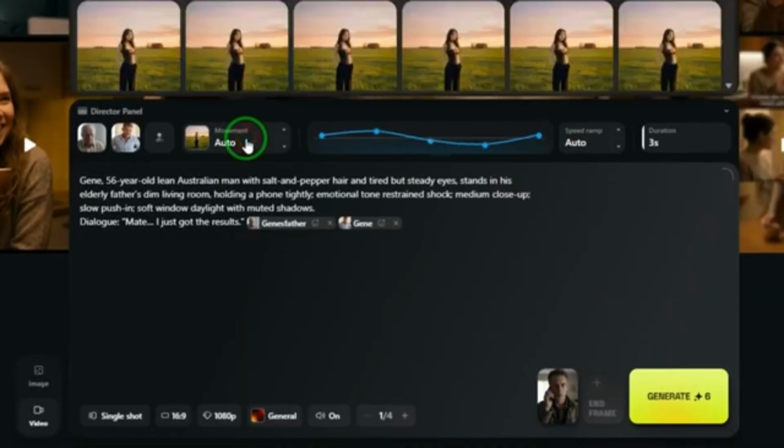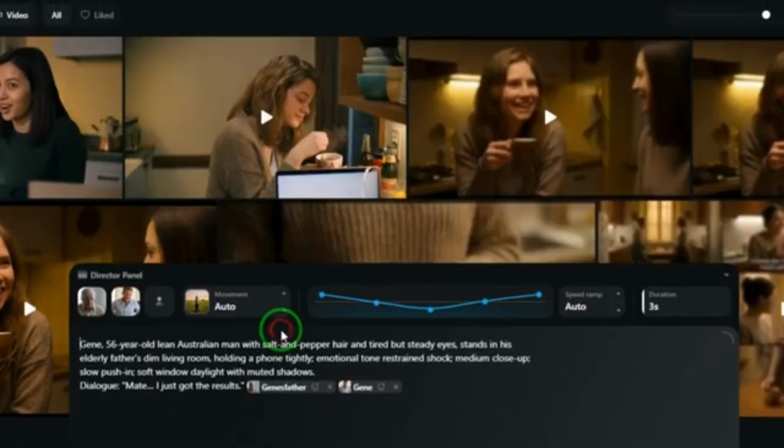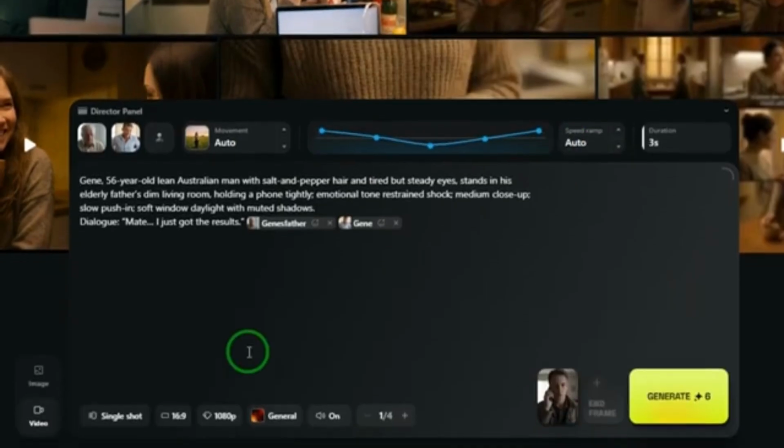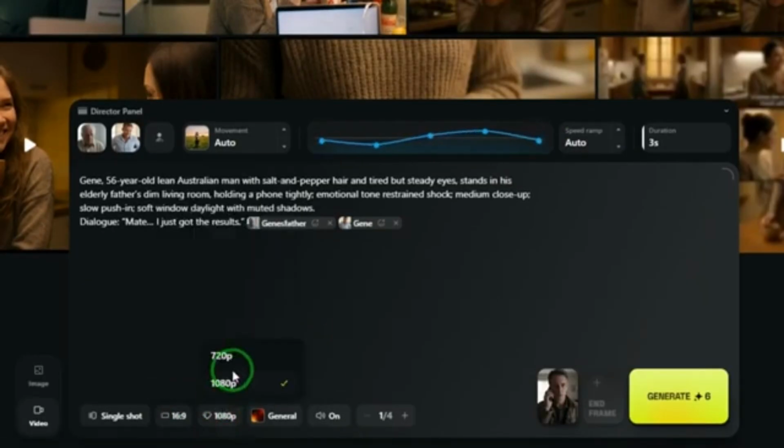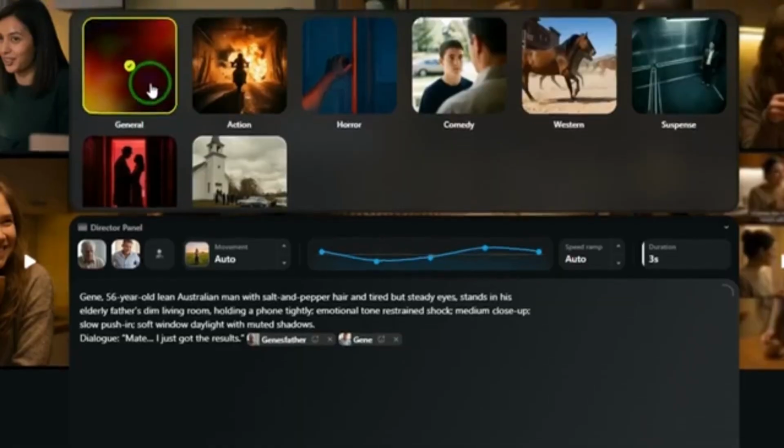Pay attention here, make sure the sound is turned on. This is how your characters actually speak. If sound is off, you will get a silent clip and you will have to redo everything. Also set the aspect ratio to 16:9 and quality to 1080p. Check these every single time.